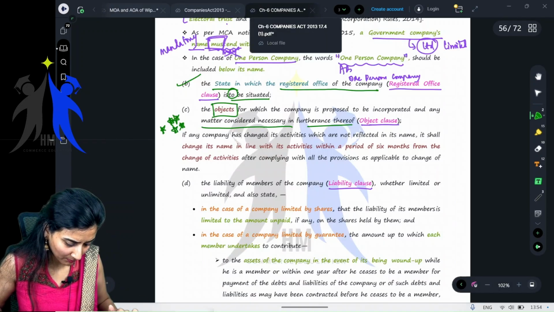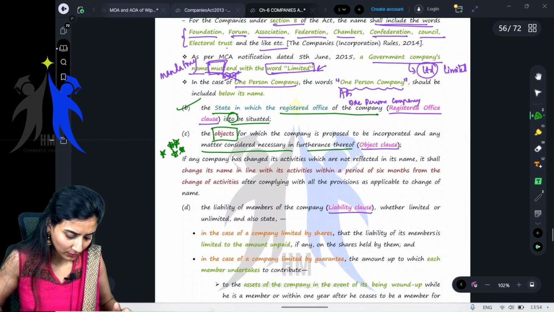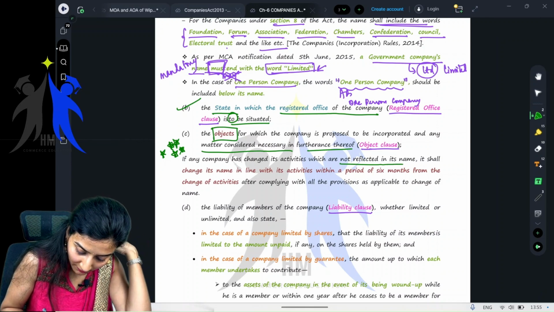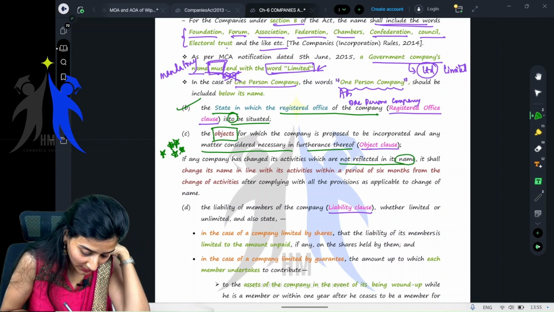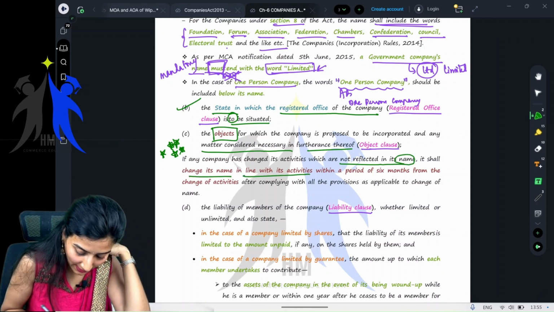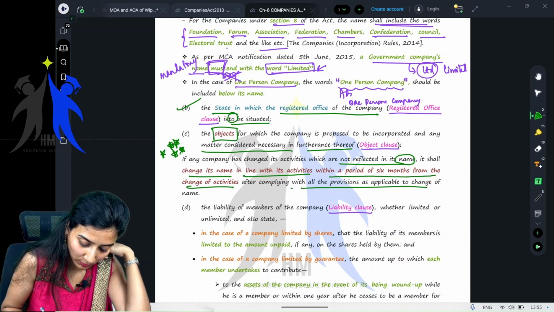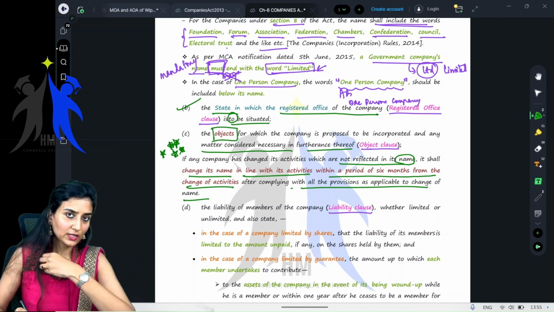Okay. Objects. Fine. Good. If any company has changed its activities which are not reflected in its name, it shall change its name in line with its activities within a period of 6 months from the change of activities, after complying with all the provisions as applicable to the change of name.